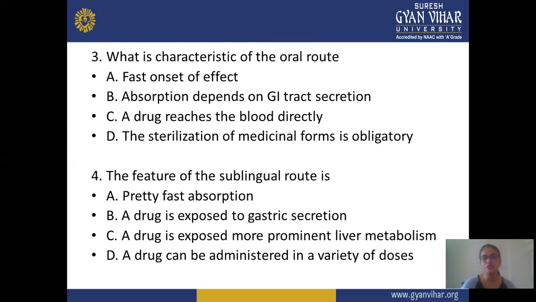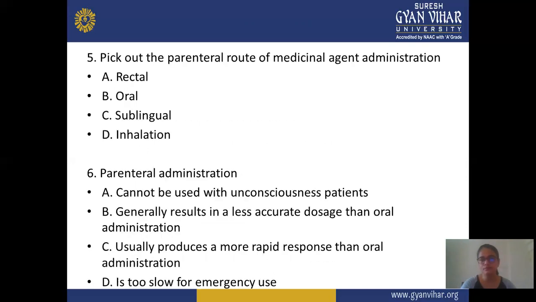Third question: what is the characteristic of the oral route? A is fast onset of effect, B is absorption depends on GI tract secretion, C is the drug reaches blood directly, D is that sterilization of the medicinal form is obligatory. In the fourth question, the feature of the sublingual route: A is pretty fast absorption, B is the drug is exposed to gastric secretion, C is the drug is exposed to prominent liver metabolism, and D is the drug can be administered in a variety of doses.